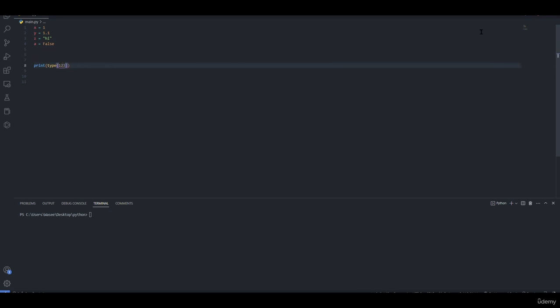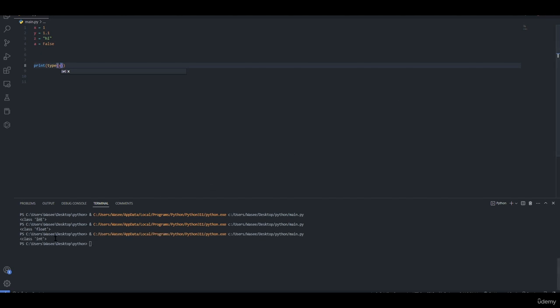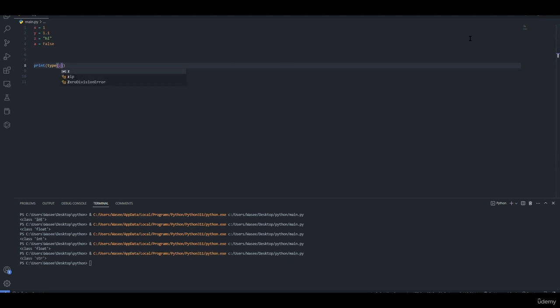or any other number, run, it's an integer. If I write down 2.2, it's a float. However, if I want to check x, simply I write down x, it's an integer, y, it's a float, z is a string, and finally a is a bool.